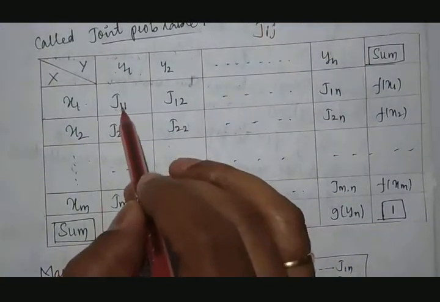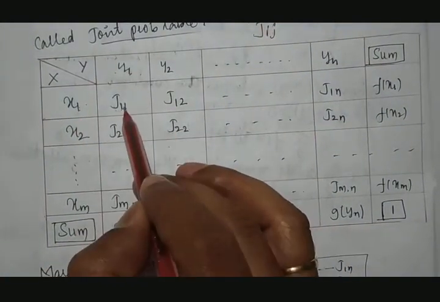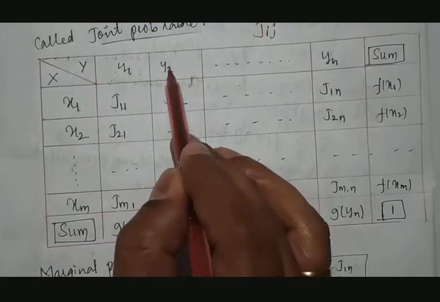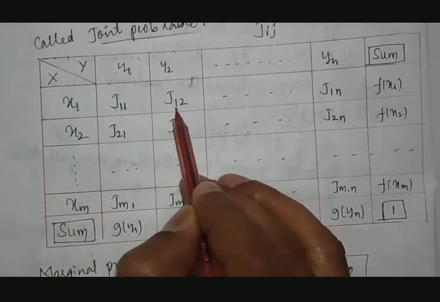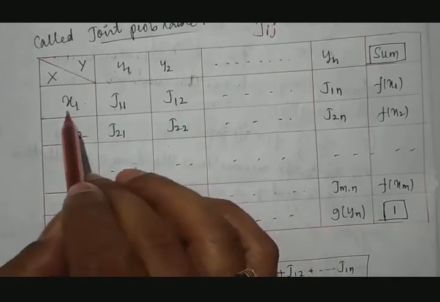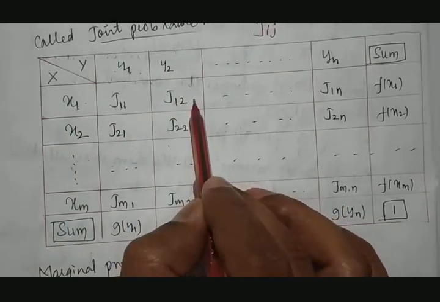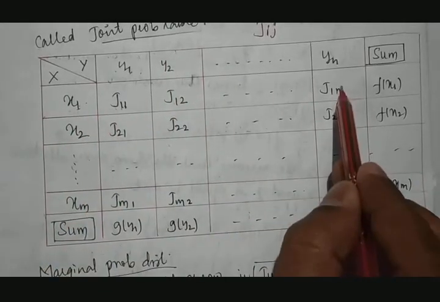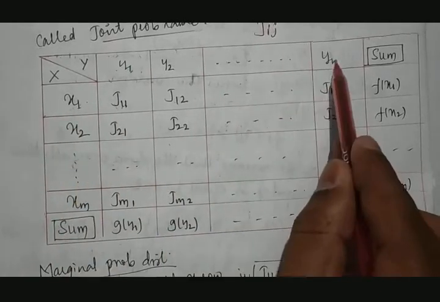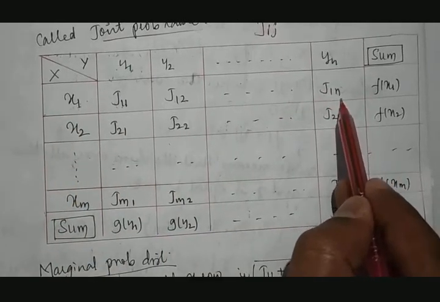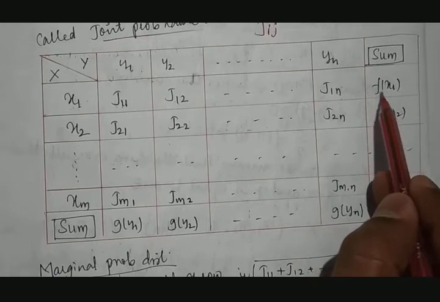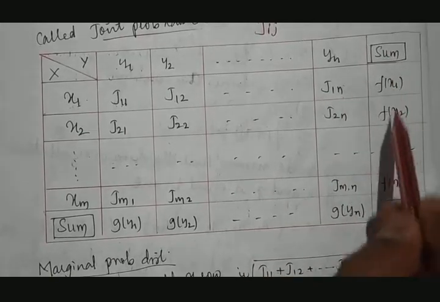Fine. So 1 1 means what? x1 y1 J11. Then x1 y2 J12, because this number is related to X, and this number is related to Y. Similarly, if you want to take this term, then it is x1 yn, so J1n. And this is called f of x1. I'll discuss it later.